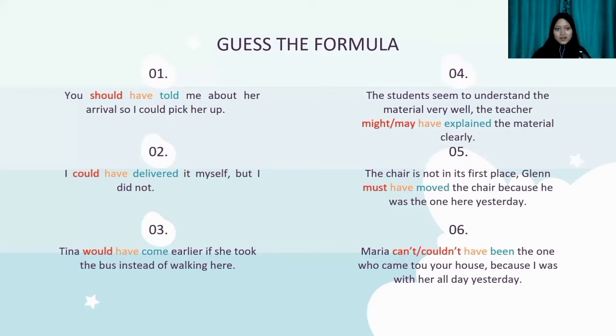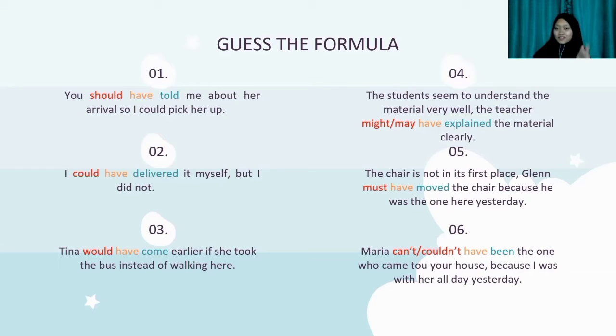You can see that there are things in red, other things in orange, and other things in turquoise. So the modals are in red, and there are some other things in orange and turquoise which indicate the pattern each sentence has. Can you see that? All of them have the things in orange and in turquoise. They have, and they have.